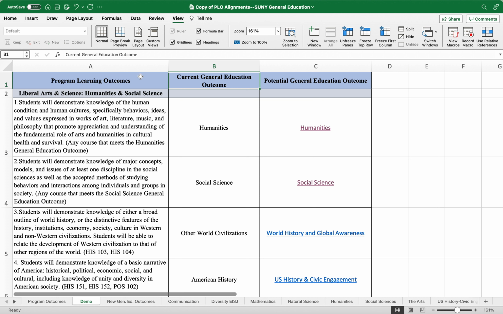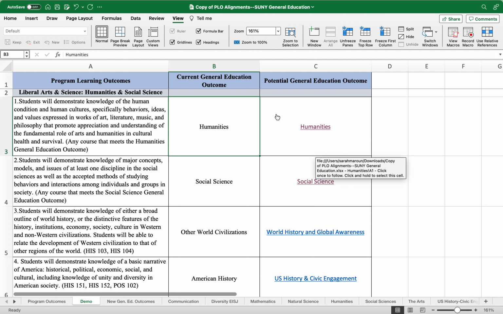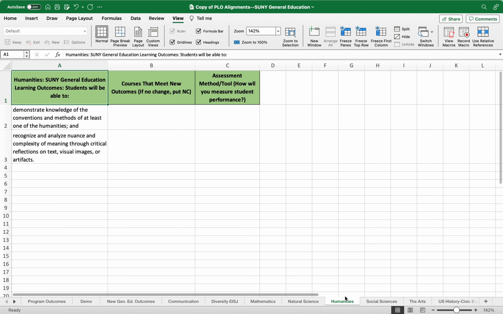So I decided to start walking us through the humanities and social science program because there's so much alignment with our liberal arts programs and Gen Ed. And so as you can see here in this first one, this is the program outcome that aligns with humanities. And the recommendation is that you consider continuing to keep that alignment because it matches the new language as well. So you'll notice in this third column, these categories are hyperlinked. So if you click on it, it brings you to another sheet within this Excel document.